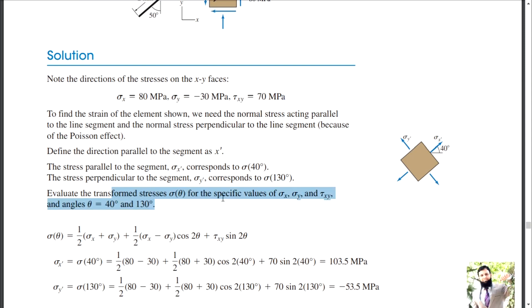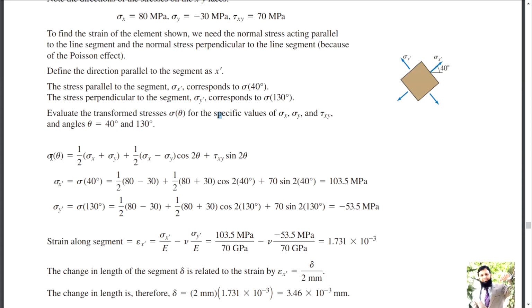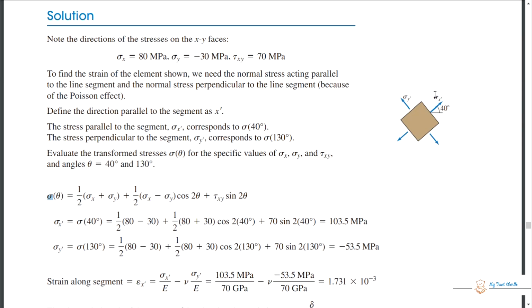So the evaluated stresses corresponding to this are sigma theta, that is sigma x dash, for which you put 40 degrees, and sigma y dash. Another process is this: when you have computed this 40 degrees, you just add 90 degrees, because you want to calculate stresses in the y direction.